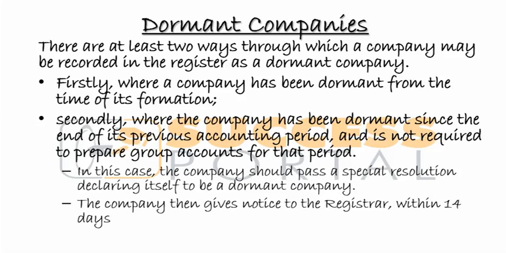You see that things are hard, and all the members of the company agree. At least 75% should agree to that. We are declaring this company dormant.